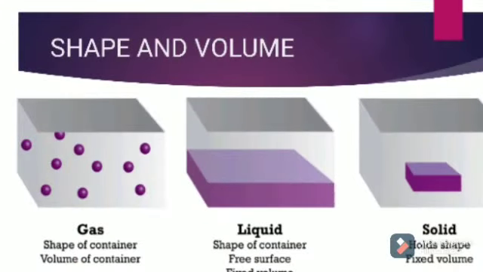Shape and volume. Shape: due to less attraction force between particles, particles of liquid and gas can easily move around. Thus, they can take any shape as per the container. Volume: gases have so little attraction among particles that they can easily change spacing between themselves, so they can easily change their volume. In liquids, attraction force is large enough so that spacing between particles does not change easily. So liquids have fixed volume, and the same with solids.